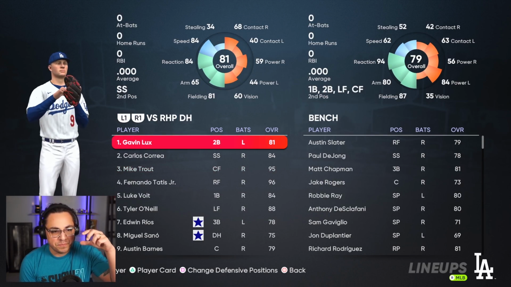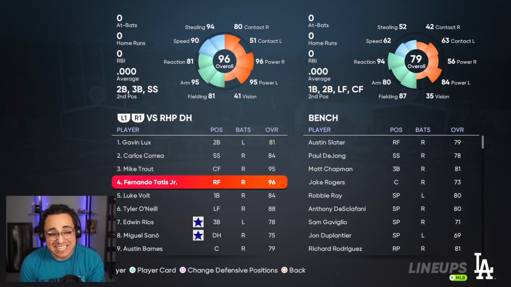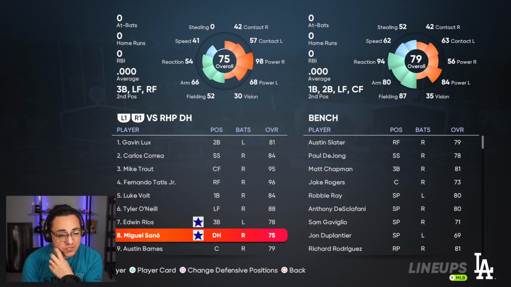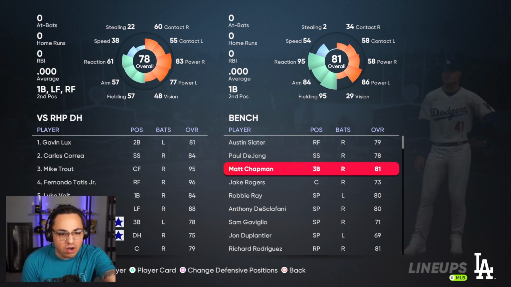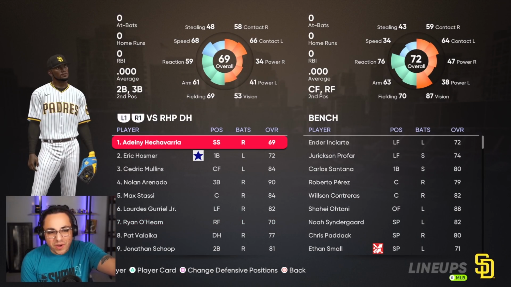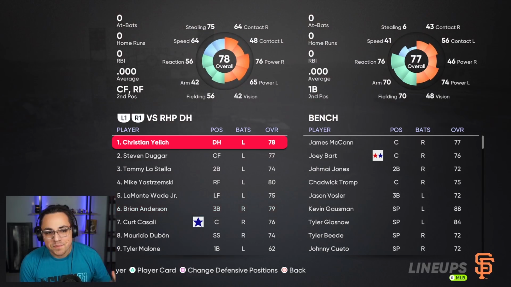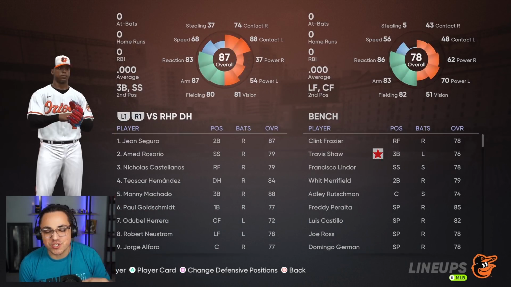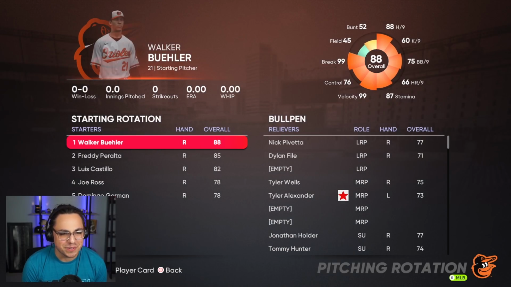Jeez. Okay. So they already had Lux, but they signed Correa, Trout, Tatis, Voit, O'Neal, and then Sano, Edwin Rios, Matt Chat. Oh my God. What? What is that? Okay, Cedric Mullins, Arenado, Stassi, Gurriel. Like, what? The Dodgers just super team no matter what? Like, they're just programmed that way? That is ridiculous. All right, let's go to the Orioles again.